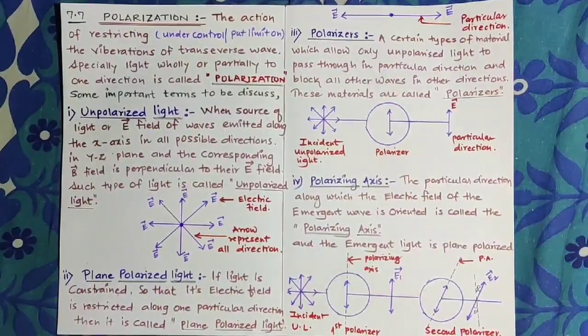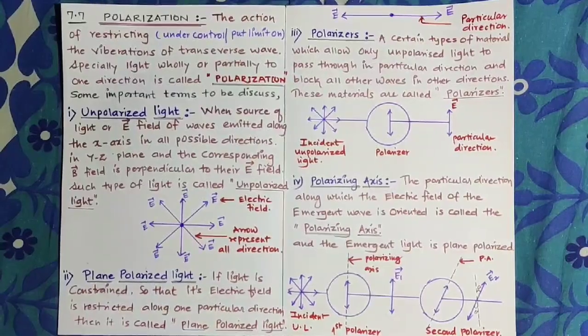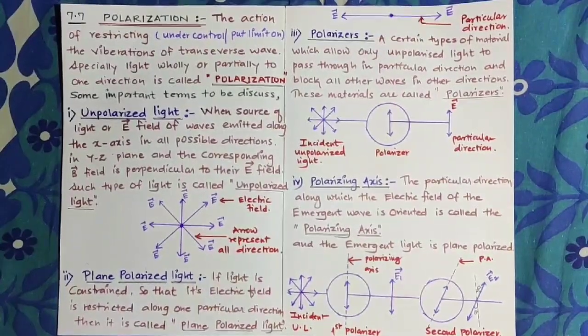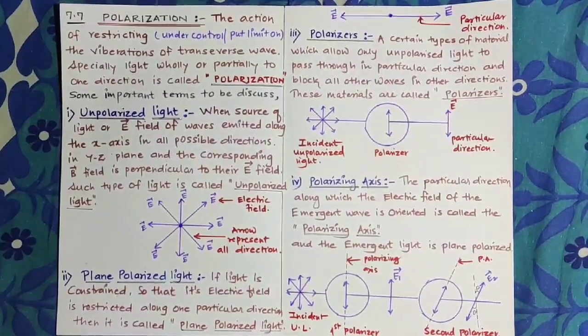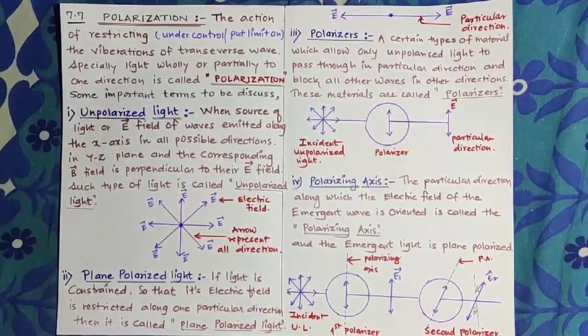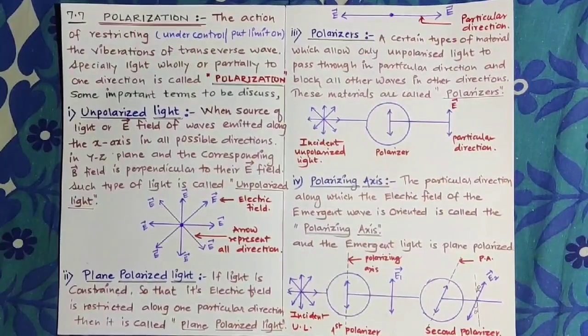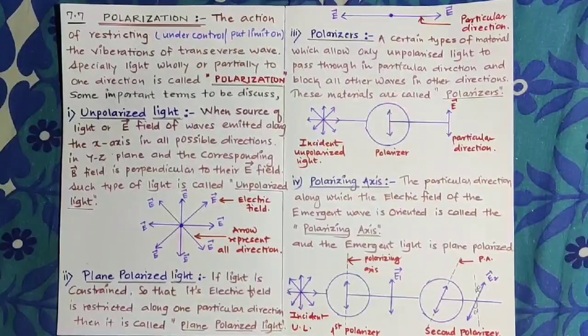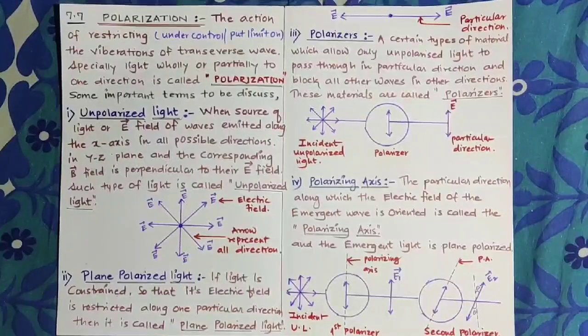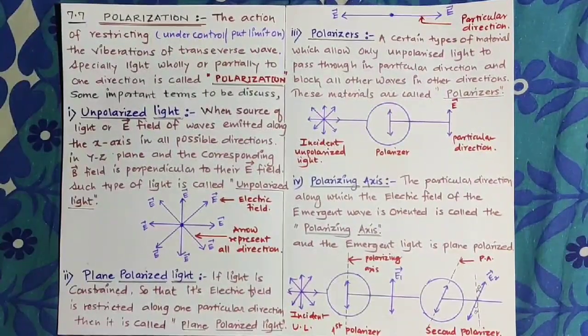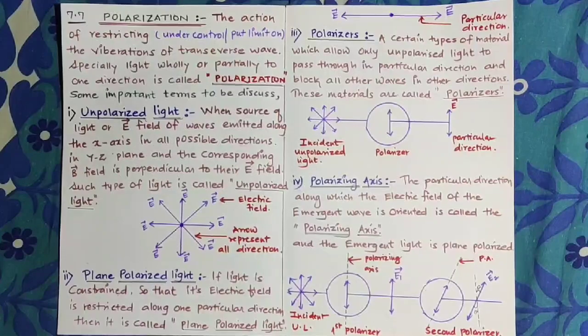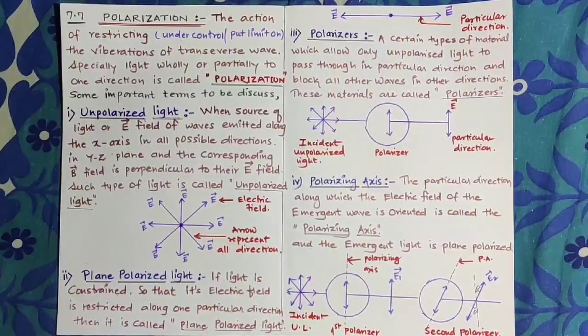The action of restricting means bringing under control, or putting some limit on that wave. So restricting the vibrations of a transverse wave, especially light, wholly or partially to one direction, is called polarization. Unpolarized light means the light travels in all possible directions.